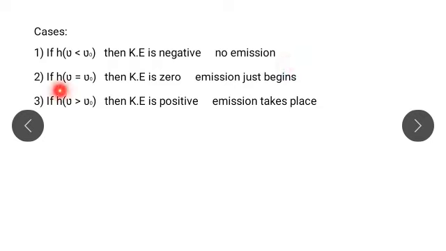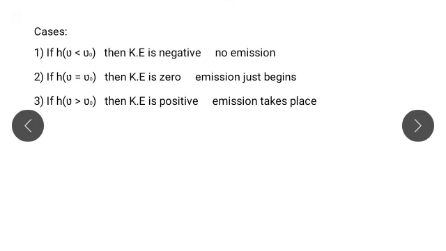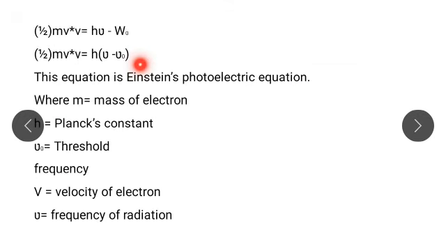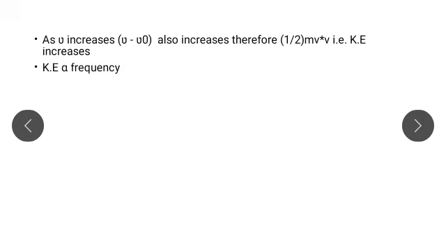Second, if nu equals nu 0, then the kinetic energy equals 0, and at that time emission of electrons just begins. Third, if nu is greater than nu 0, then the value is positive, and therefore emission takes place. These are the three cases.